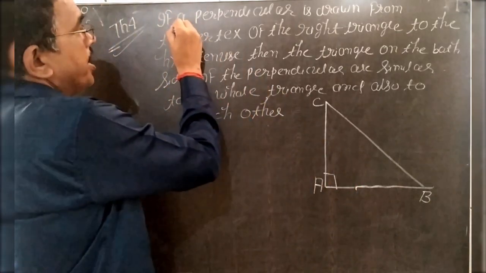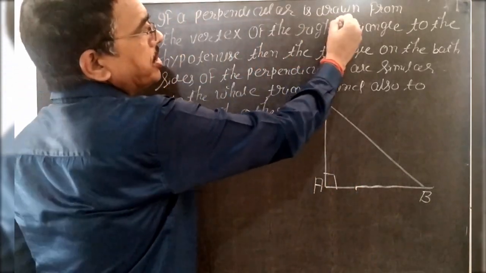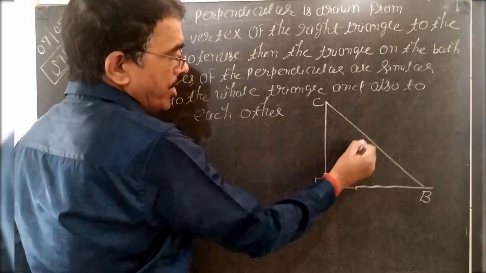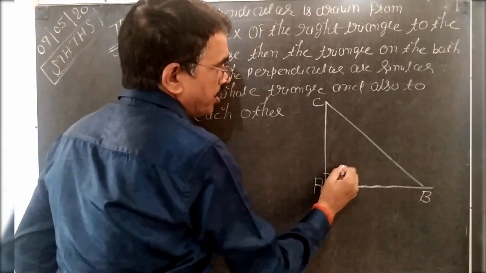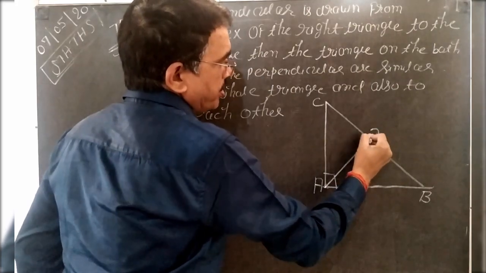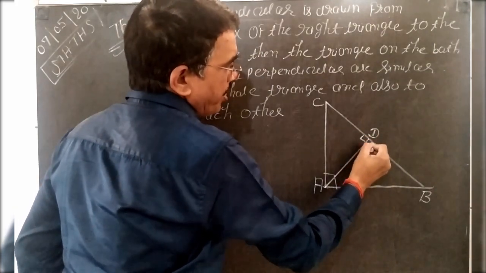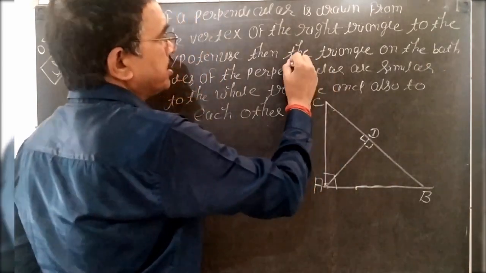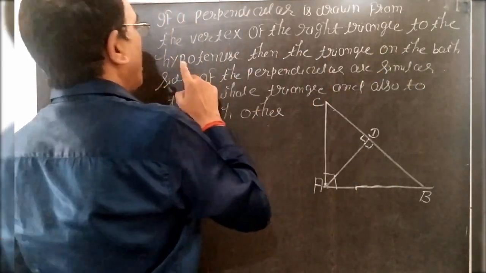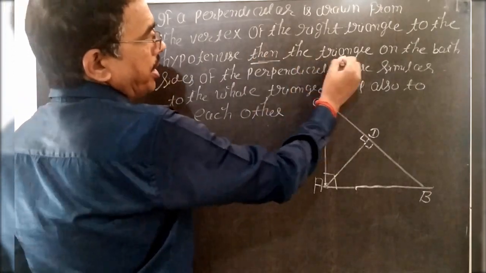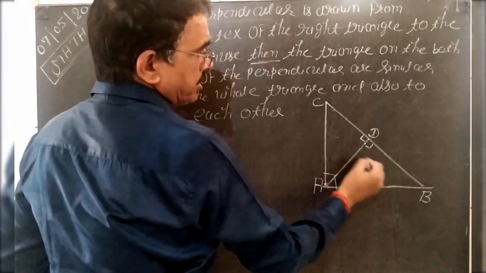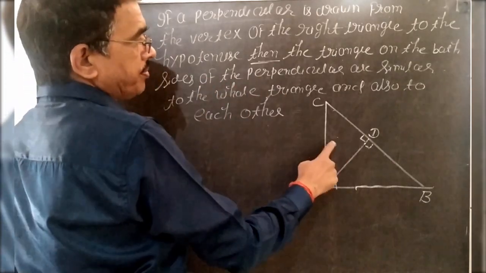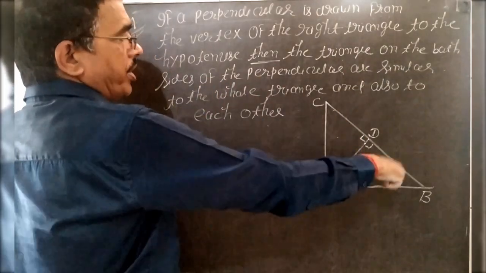Again read: if a perpendicular is drawn from the vertex of the right angle to the hypotenuse, then the triangles on both sides of the perpendicular are similar to the whole triangle.